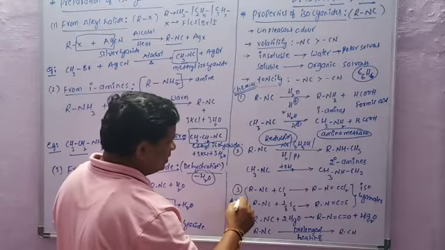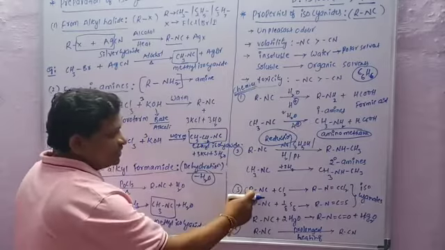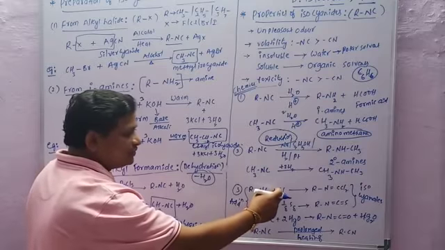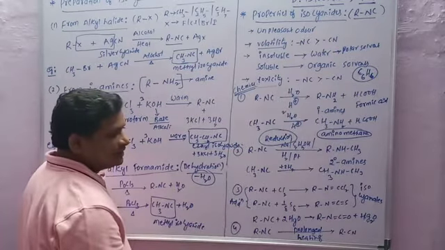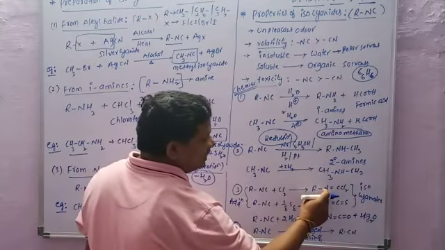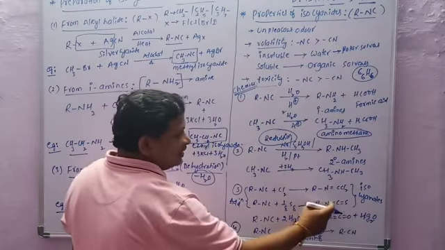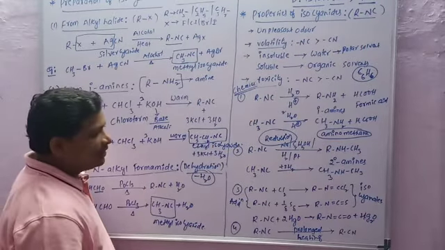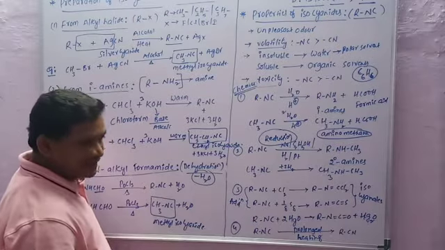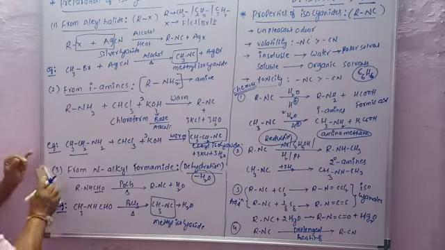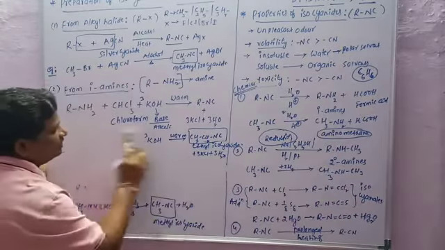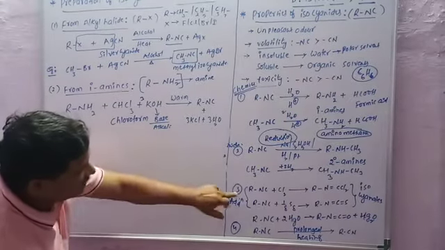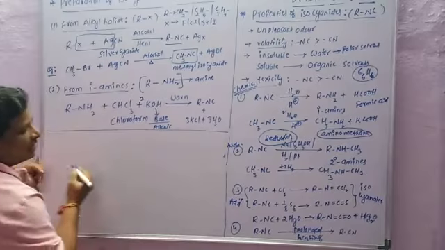Isocyanides undergo addition with chlorine and sulfur, giving RN=CCl2 or RN=C=S type compounds. This is explained with one suitable example, where R is an alkyl group.